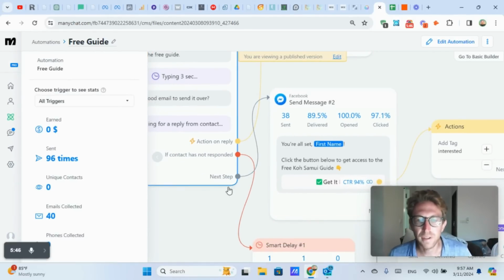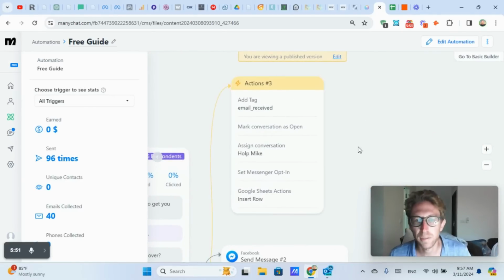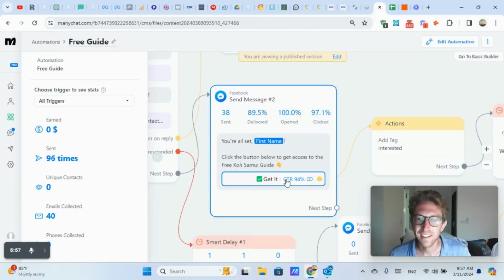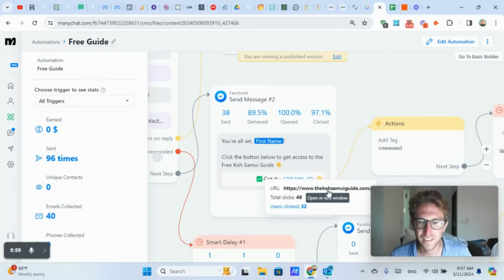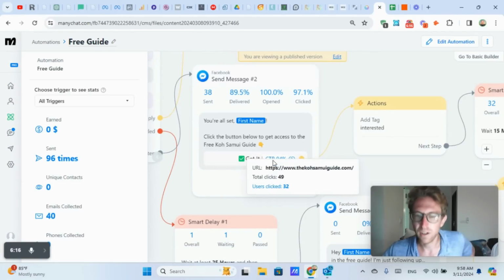So after the next step, obviously, once they've entered their email, these are the actions that are being performed. And then over here, it's also sending them another message with, you guessed it, the website. So there's the website. You can see 94% of the people click through to the website. So this is basically just free traffic that I'm sending to, you know, whoever owns this website. It's a free guide to Koh Samui. And so I'm just sending him free traffic all the time. And it's also making me look good as well because I'm providing them something for free. And so it's a win-win situation.